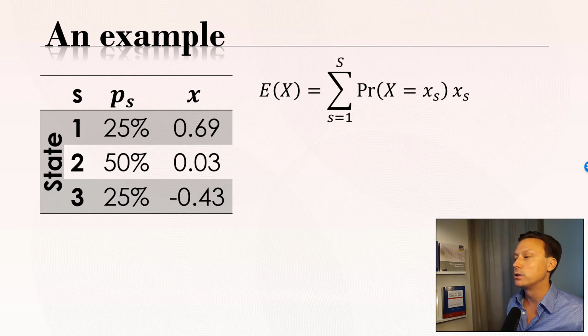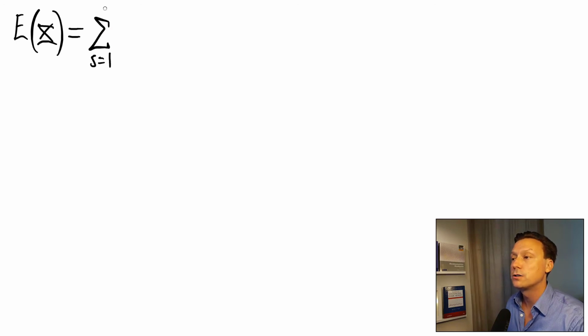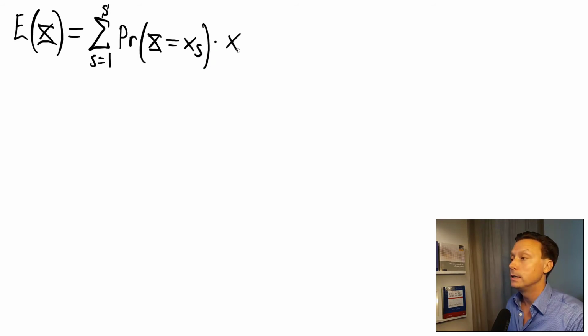What is the expected return if we hold this portfolio over 1 year? So what we want to find now is the expected return of this portfolio x. So the way we do that is that we need to sum over all possible outcomes from the first one to the last one. I'm just going to denote the last one with uppercase S. We need to take the probability to end up in each of these outcomes. So probability that our random variable takes this particular value in that particular state times the value in that state.